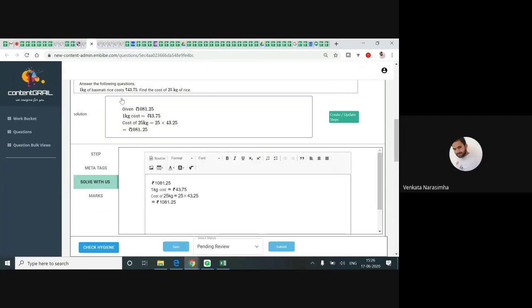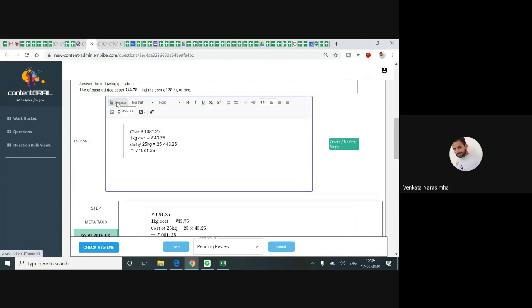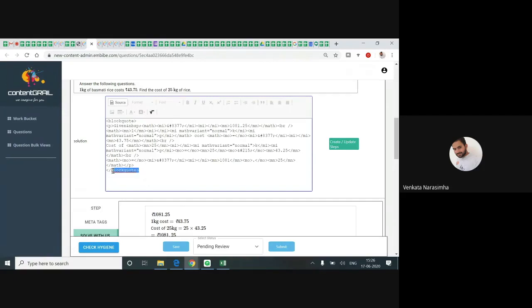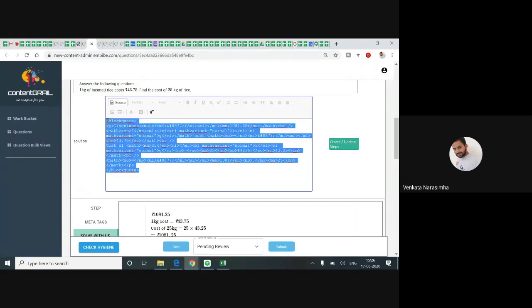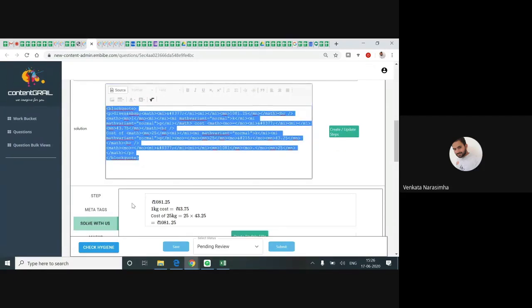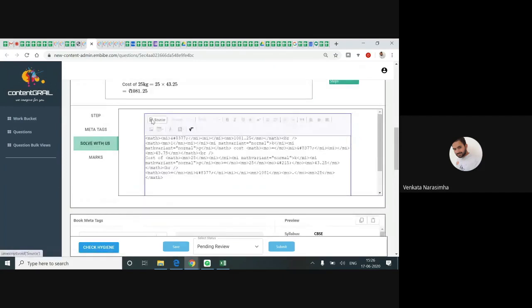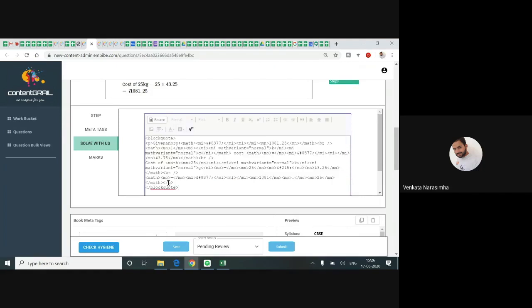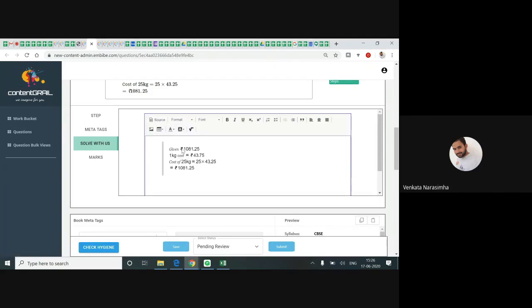What you need to do is copy from source to source. I'll show you. You can see source here. When you click on this button, the whole text you entered turns into HTML. So I'm copying this, coming to solve with us, and clicking on source. I'm clearing everything and pasting the code again. This is called source to source copy.